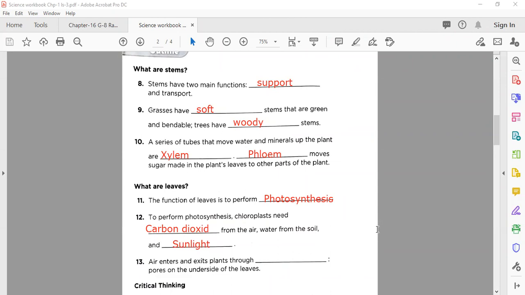So after that, on page number 14, we have the last blank. Air enters and exits plants through dash, pores on the underside of the leaves. As I explained about the opening and closing, just like a door or a gate in your house, from where you enter and leave, plants have these openings. So what do we name them? Yes, well done. Stomata, well done, very nice, excellent, my dear. So these are the answers on page number 14.